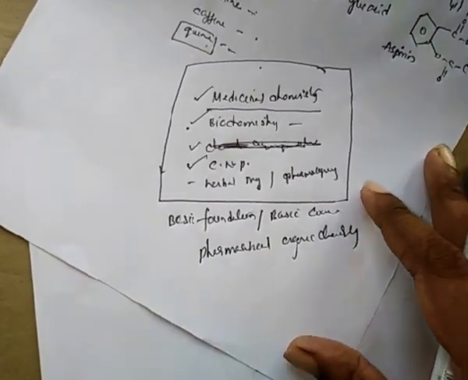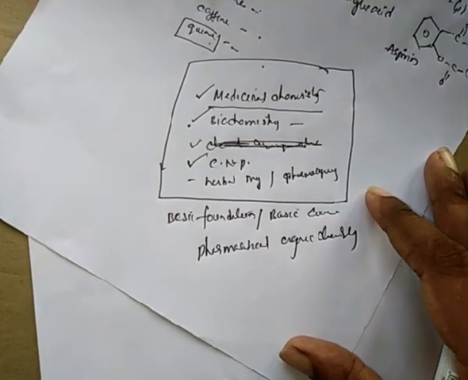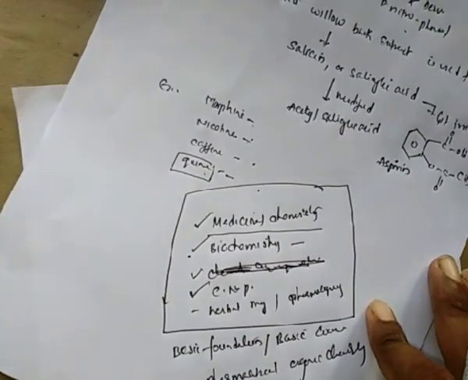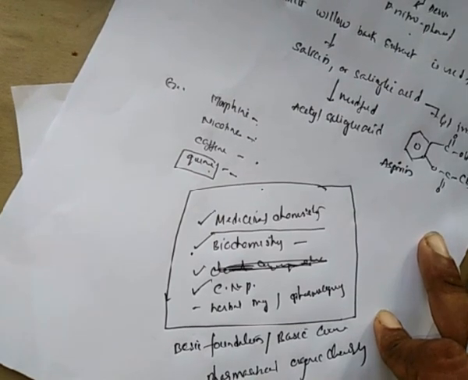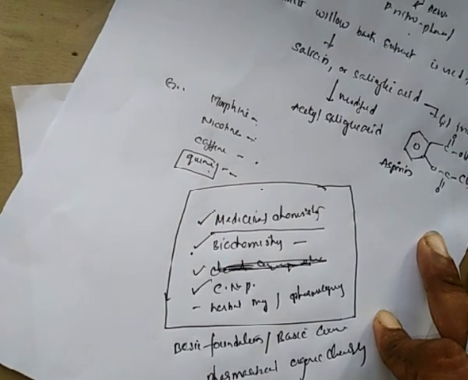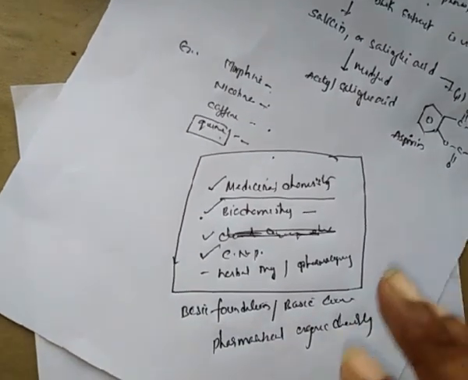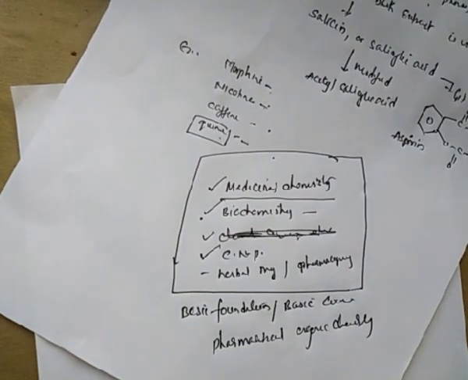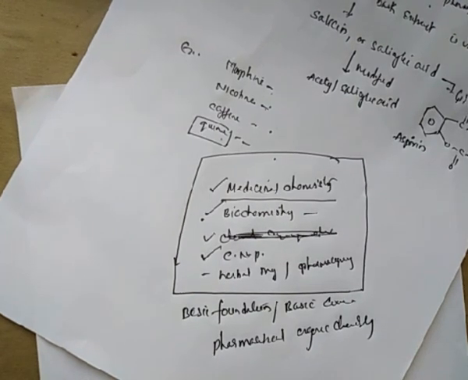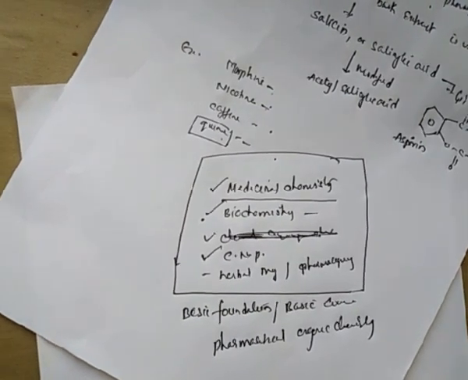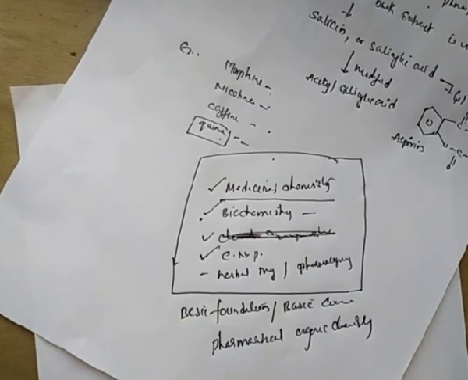Those who get good knowledge in organic chemistry can easily understand medicinal chemistry, biochemistry, chemistry of natural products and pharmacognosy. So this is a very important subject in our curriculum, so don't neglect it. We have seen in the previous examples, it's everywhere.